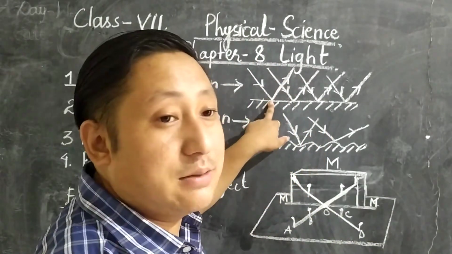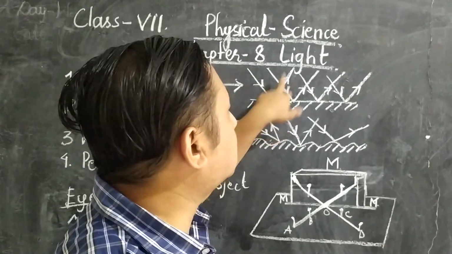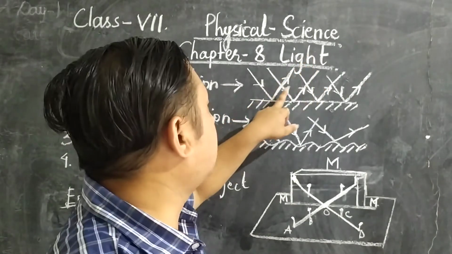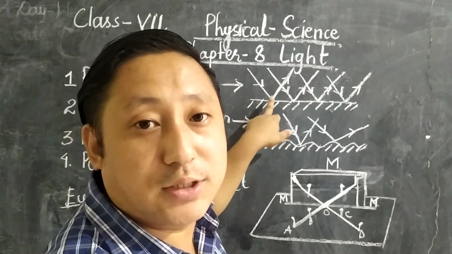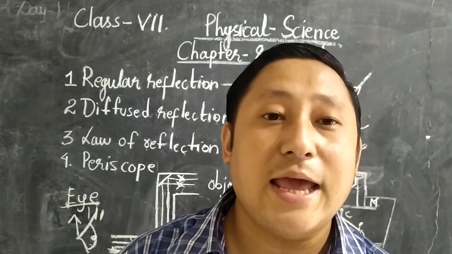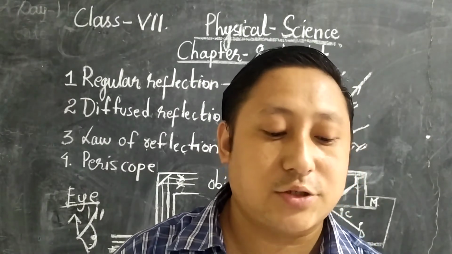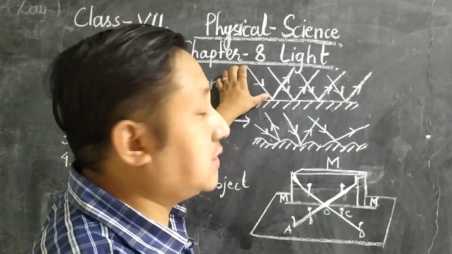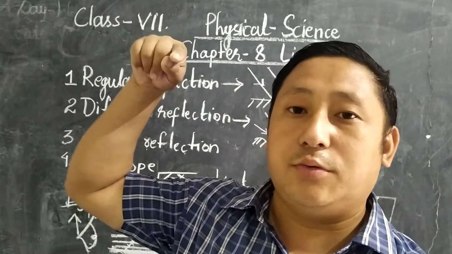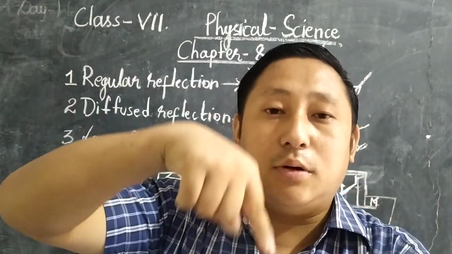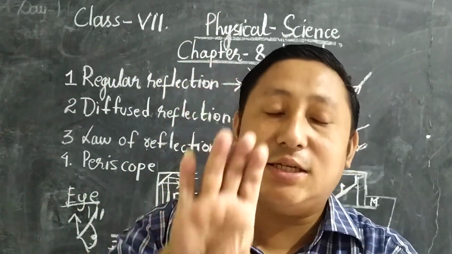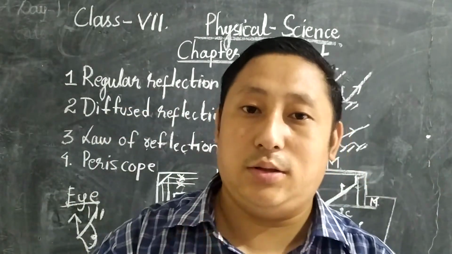When the incident ray comes from here and the reflected ray bounces somewhere else, it meets at the normal at the point of incidence. That is the first law. The second law is that the angle of incidence is always equal to the angle of reflection. Whatever light comes to a particular mirror, it will reflect, so the angle of incidence and the angle of reflection are always equal.